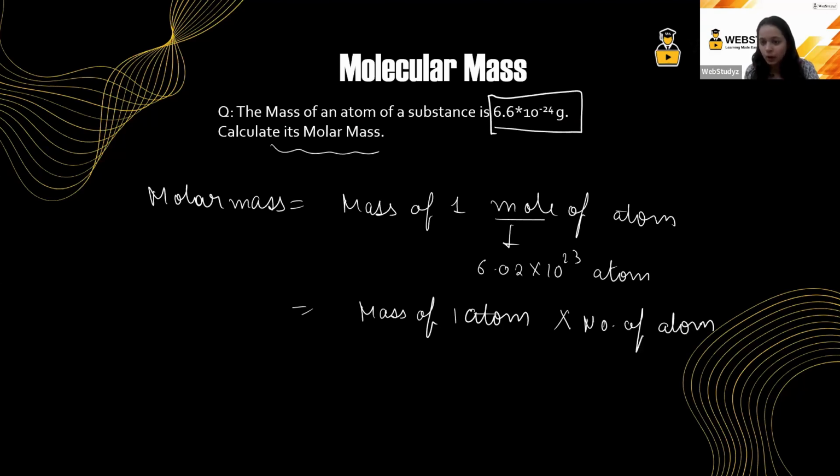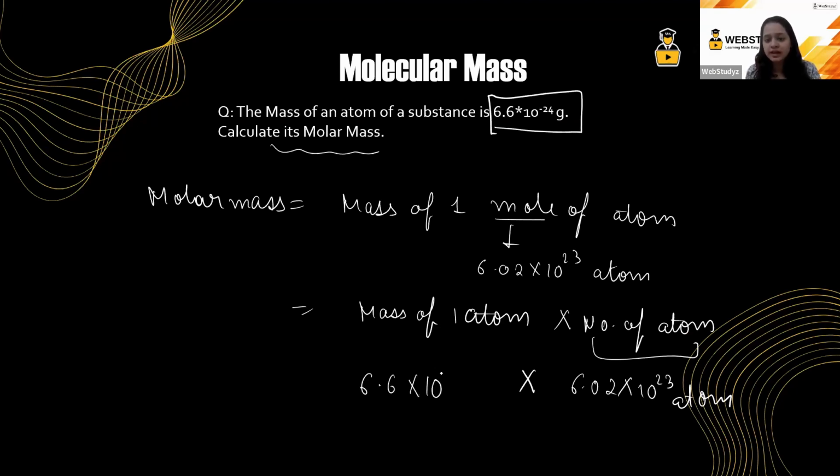Yes. Now, what are the number of atoms in 1 mole? It is 6.02 into 10 raised to the power 23 atoms. Yes. Then what is the mass of 1 atom? Mass of 1 atom is given as 6.66 into 10 raised to the power minus 24. Now solve it. You are going to get the answer as 3.996, which approximately we can call as 4 grams. I hope this part is clear.